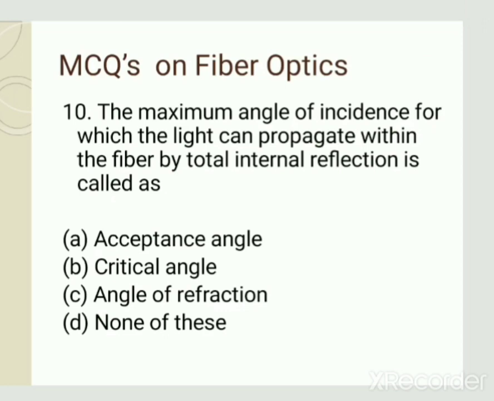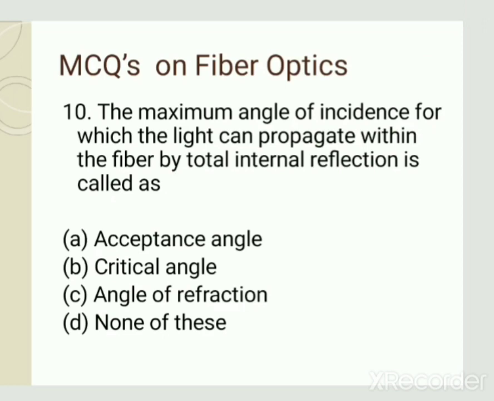The maximum angle of incidence for which the light can propagate within the fiber by total internal reflection is called as? This is the definition of the acceptance angle. Maximum angle means this much angle is accepted through which the light can propagate within the fiber by total internal reflection. If we increase the angle of incidence beyond that, then the light is not propagated by total internal reflection.